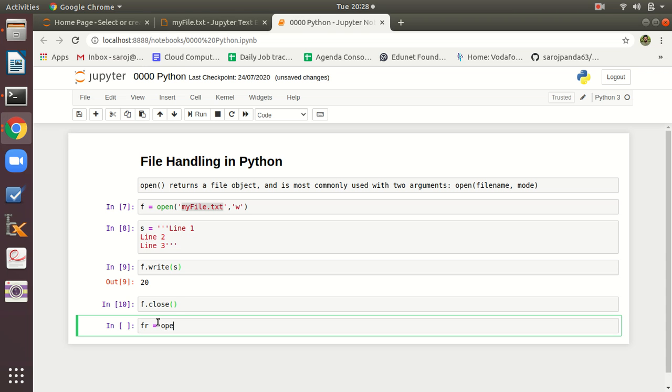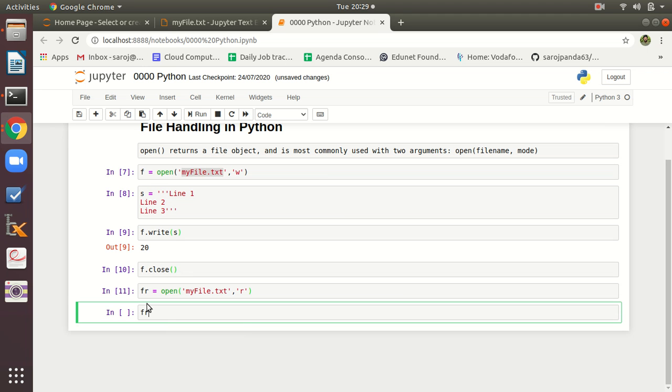Then I am using the same open command, opening the same file myfile.txt, and I'm going for the read mode. Then I am executing it, and I want to read the entire file in one go. For that I just need to use the read command.